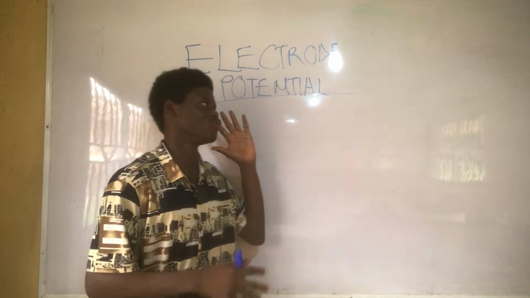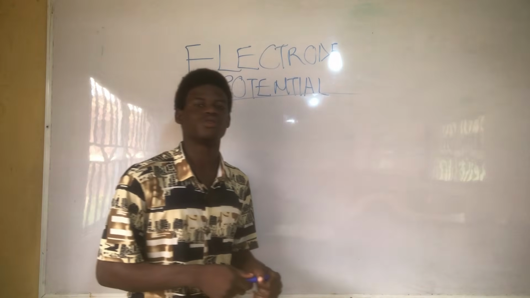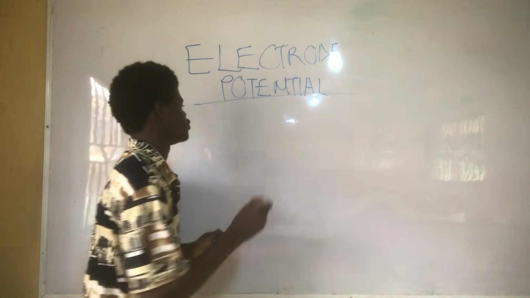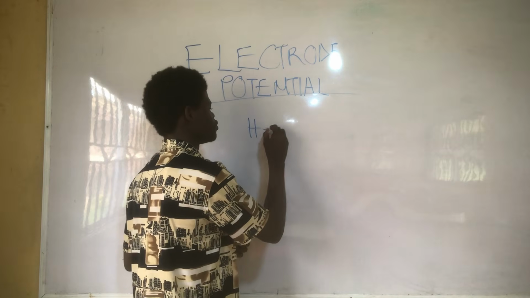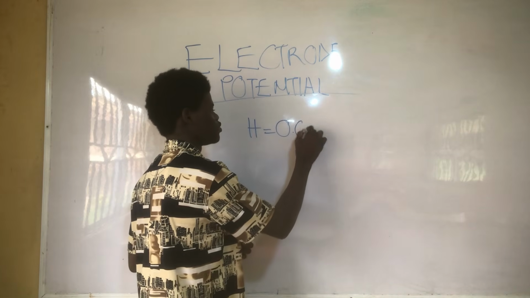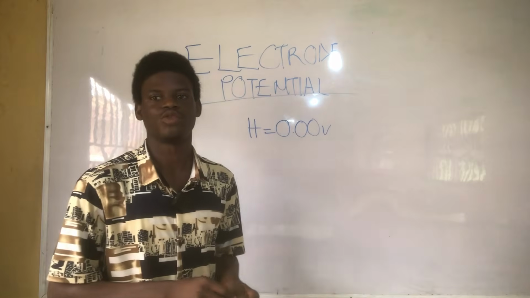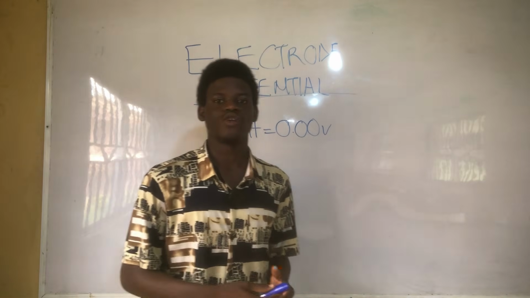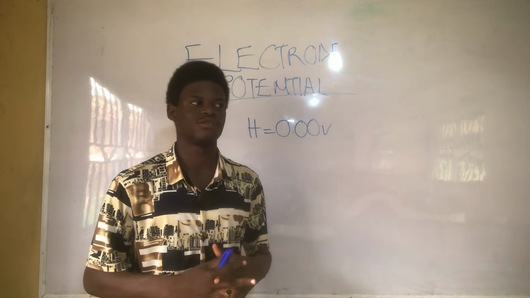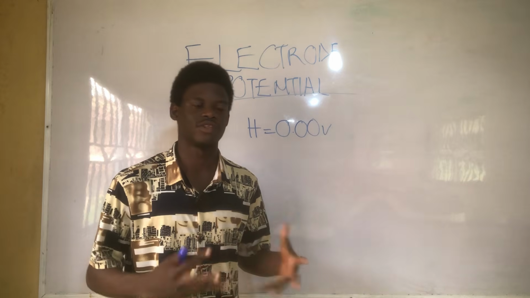And we consider the electrode potential of hydrogen to be 0.0 volts. So we have the electrode potential of different metals and they have different values.